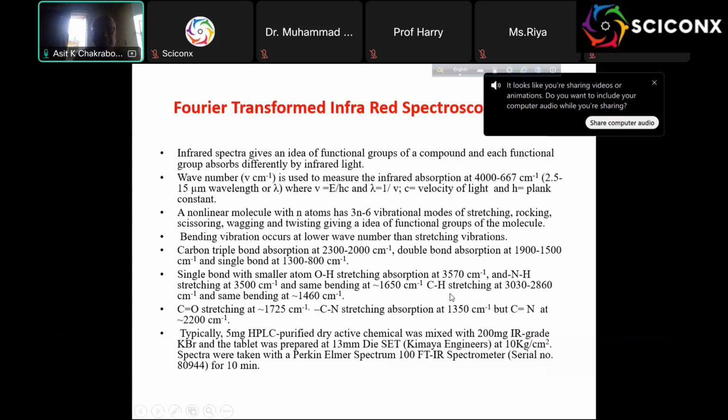And then OH will be seen at 3500 or 3600 centimeter minus 1. Similarly, CO stretching will be at 725. So typically 5 milligram of purified chemical was mixed with 200 milligram of high grade KBr and made into a tablet with a 13 mm die set, at 10 G per centimeter, and spectra were taken in a PerkinElmer Spectrum 100 FTIR spectrometer, serial number 80944, for 10 minutes.